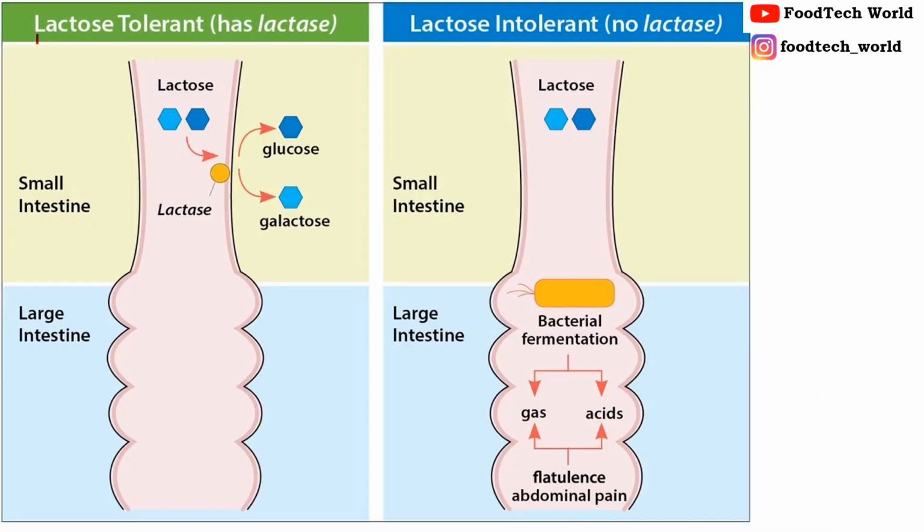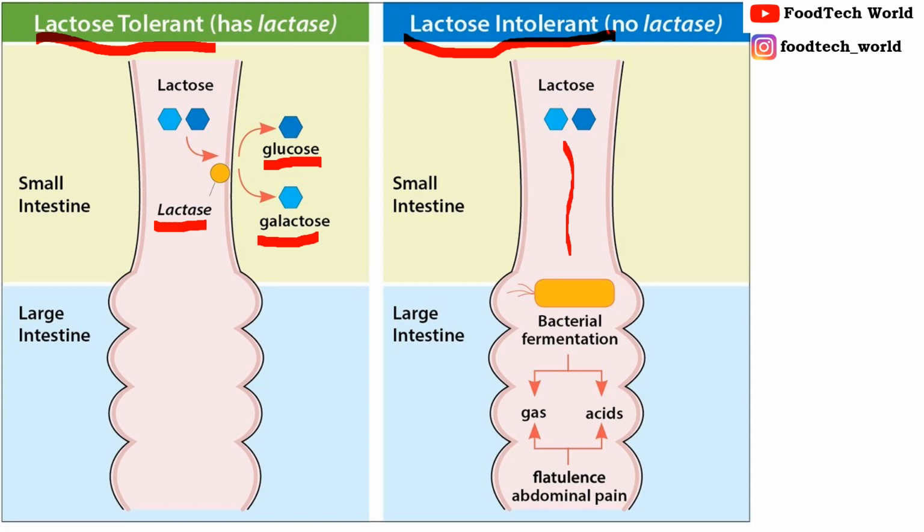When a lactose tolerant person ingests milk or a milk-based product, lactase present in the small intestine metabolizes the lactose and converts it into glucose and galactose. But in case of a lactose intolerant person, there is a deficiency of lactase in the small intestine.